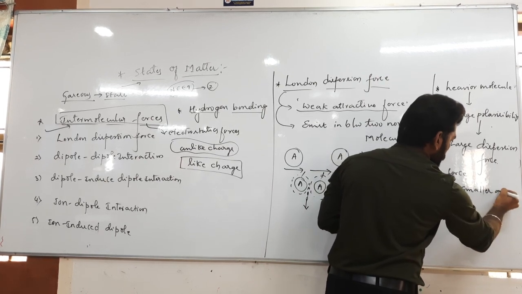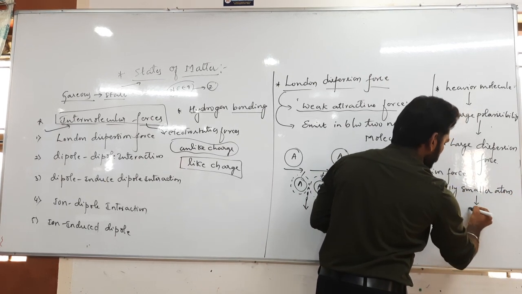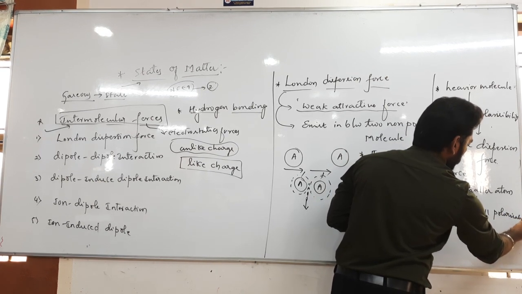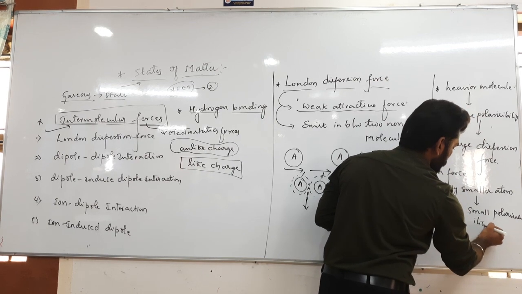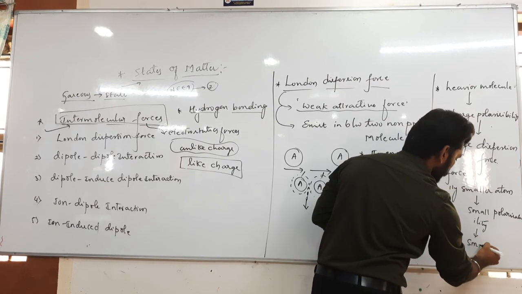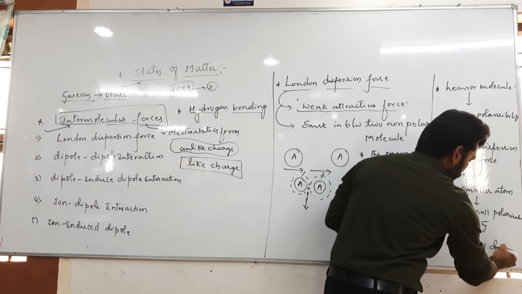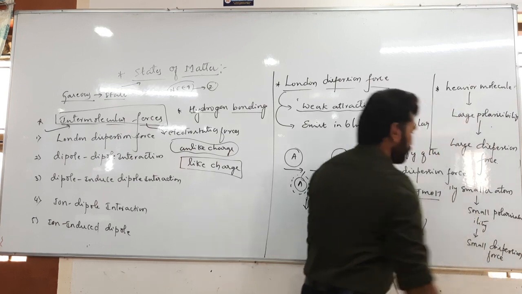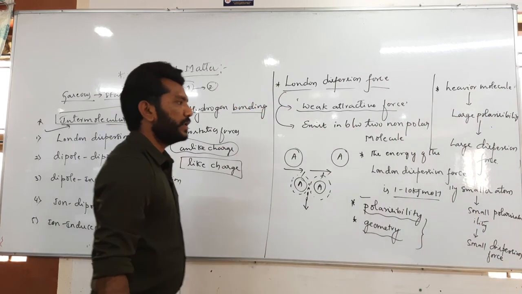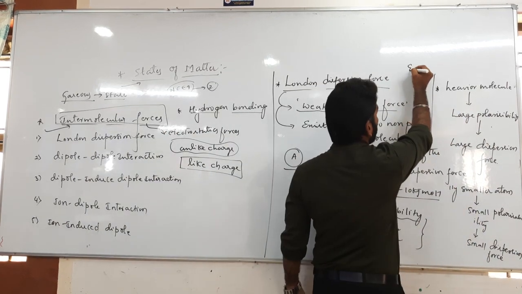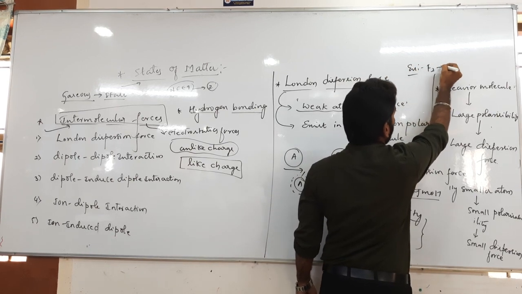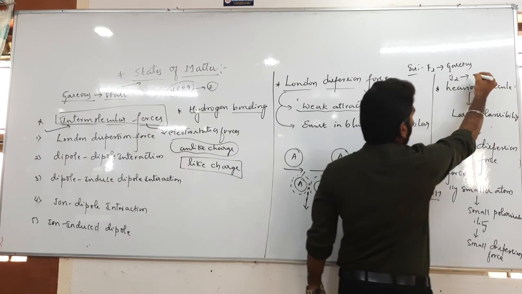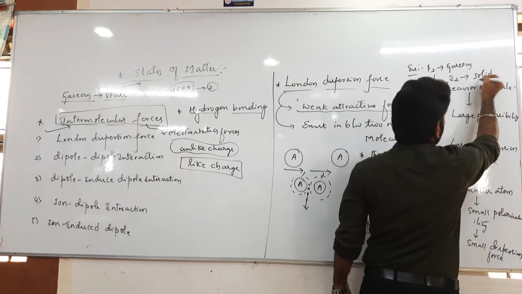smaller atoms have small polarizability and small dispersion force. Here, for example, because of that particular fact, fluorine exists in the gaseous state, and iodine exists in the solid state.